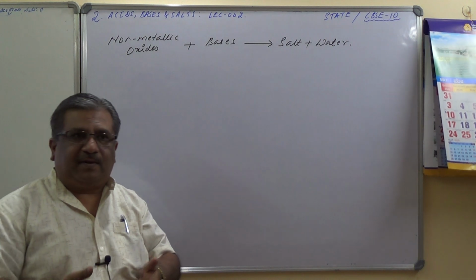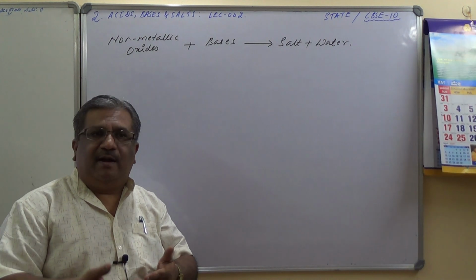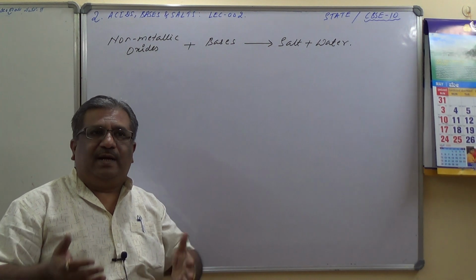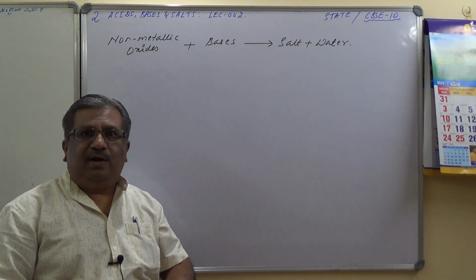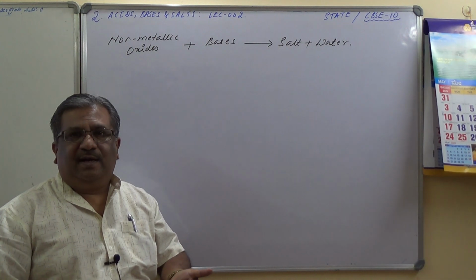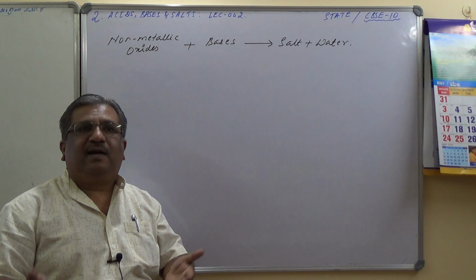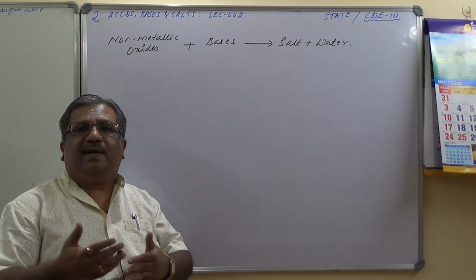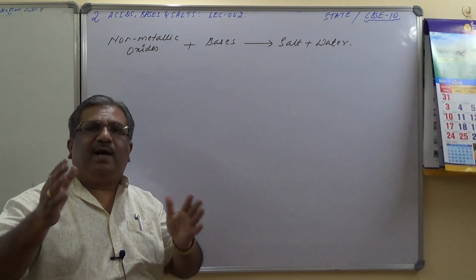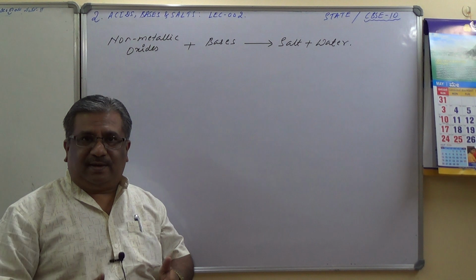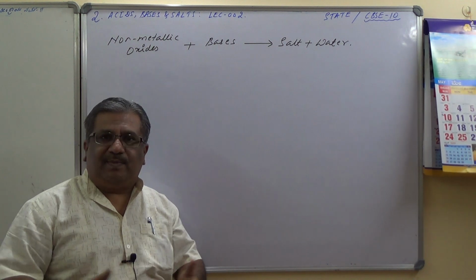Sulfur dioxide, sulfur trioxide, nitrogen dioxide, nitrogen trioxide, or dinitrogen oxide, or carbon dioxide or carbon monoxide, they dissolve in rainwater to form acids. Sulfurous acid, sulfuric acid, nitrous acid, nitric acid, carbonic acid, these are the acids formed by non-metallic oxides. Thereby also I can conclude that non-metallic oxides are acidic in nature, is it not? They behave like acids basically.